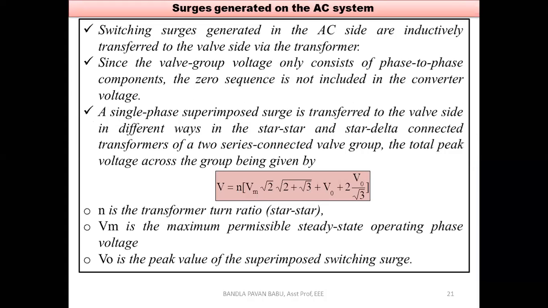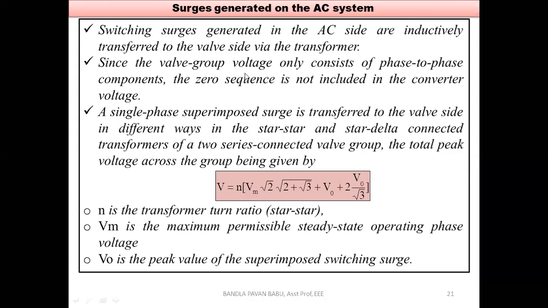So it may be 1.8 per unit, may exceed 2.2 per unit or 2 per unit likewise. So for a short period, there may be a chance of this issue occurring. That is nothing but over voltage there. A small transient period exists and the magnitude rises. So if you allow these surges.